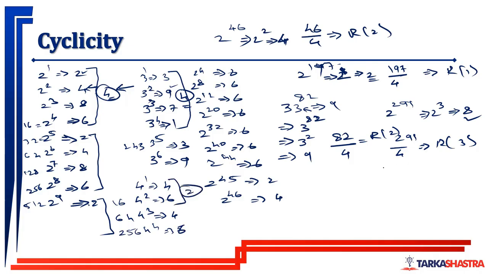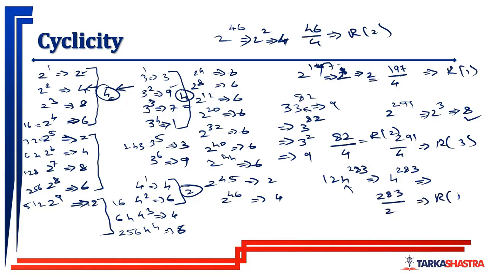ठीक है ना. For example, 124 to the power 283. Find out the last digit of this. It is nothing but 4 to the power 283 का last digit है ना, because only the unit digit helps me find out the unit digit. Then what do we do? 283 divided by 2.